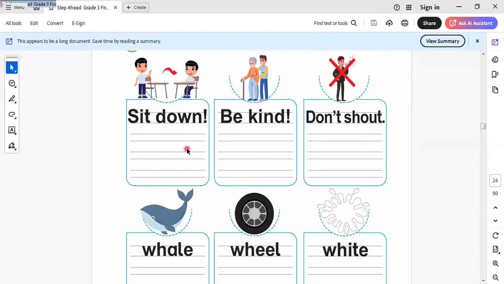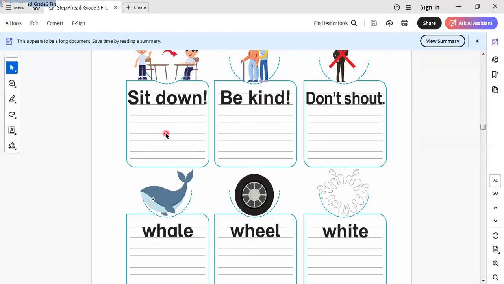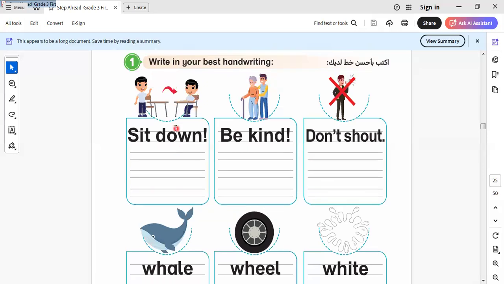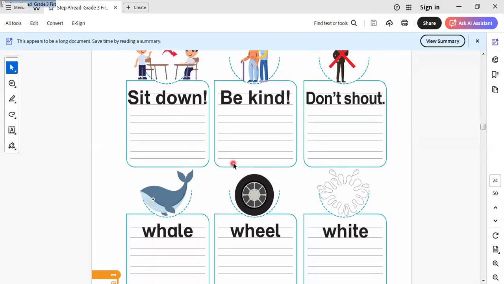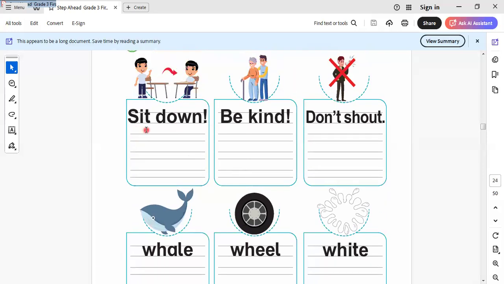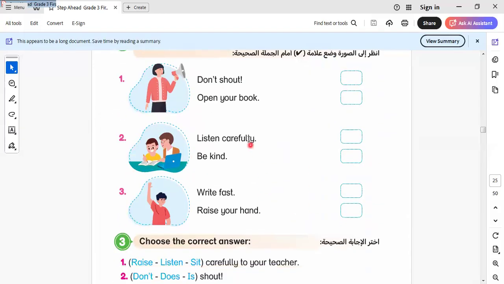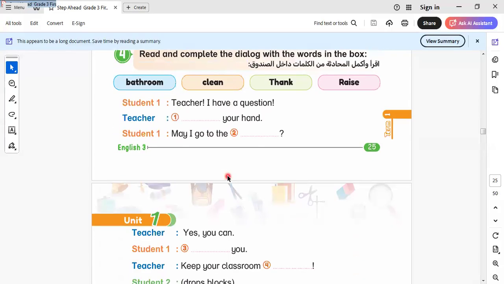Let's go to the vocab that we must keep. We have here sit down. We must know these words, this instruction, this rule, and keep it as it is. We must write this vocab to be able to keep it. Here we say sit down, be kind, don't shout, wall, wheel, and why. Let's do this exercise together. Here we say don't shout. Here we say listen carefully. Here we say raise your hand. Okay.